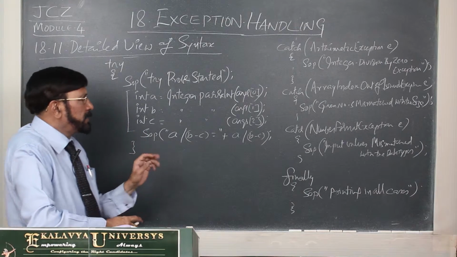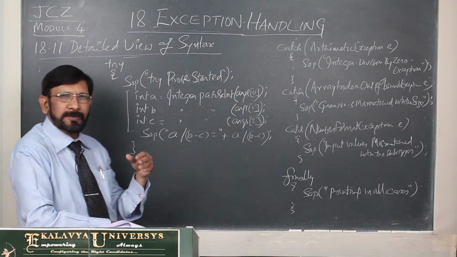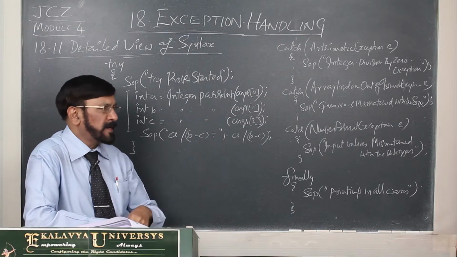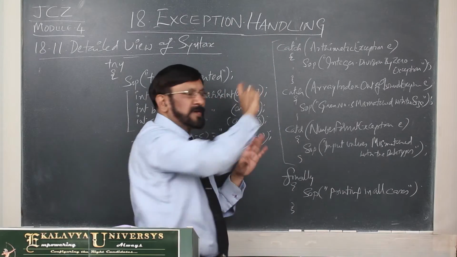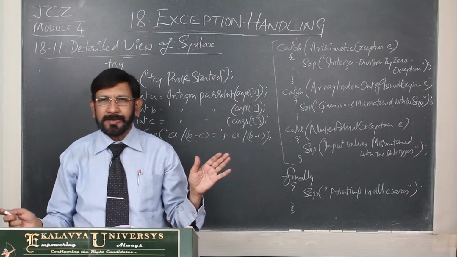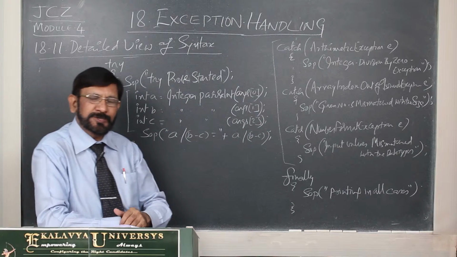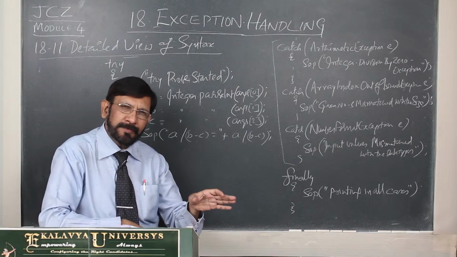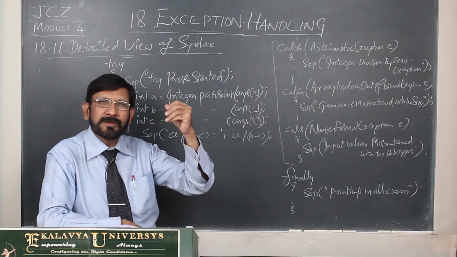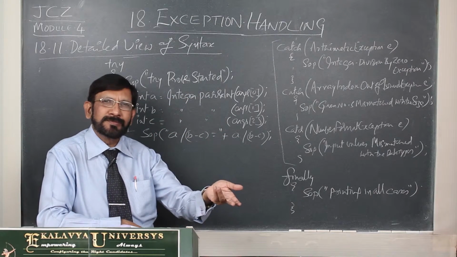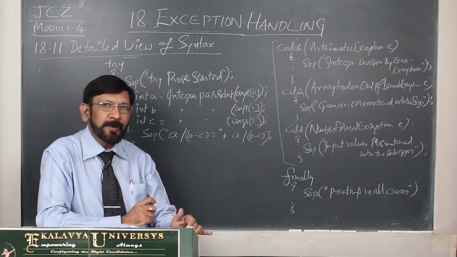Now, one thing I am telling you, suppose everything is all right. Now, we have given correct values and no error occurred. Then all this is ignored. All the catch blocks are simply ignored. In the same manner, continuing the same illustration, if no risk happened to the minister, all the security, all the ambulance, everything has no use, but if anything goes wrong, they have their role to play. That point you understand.